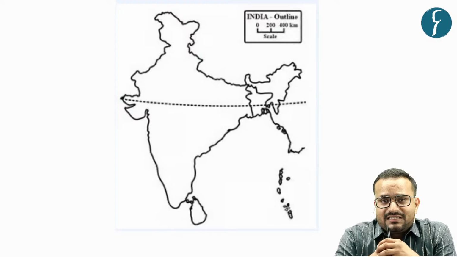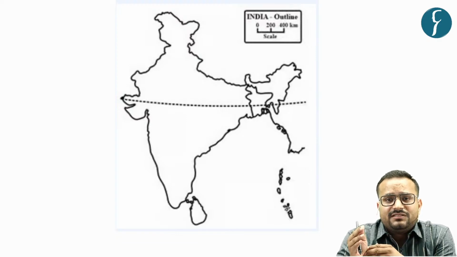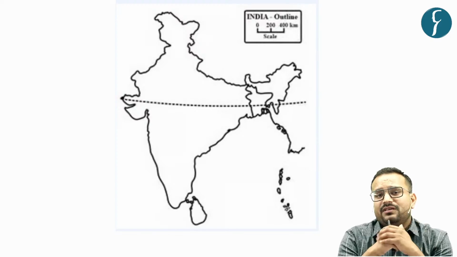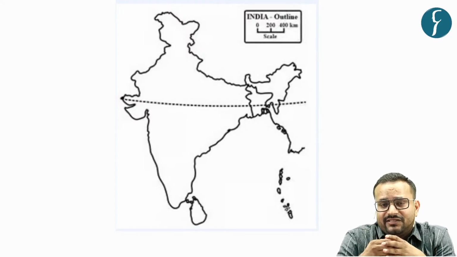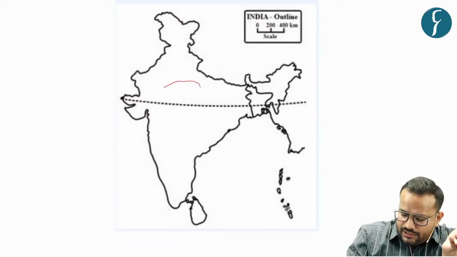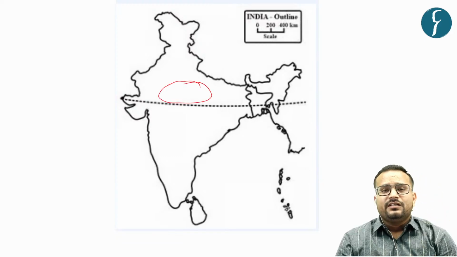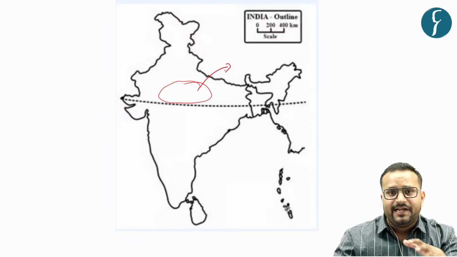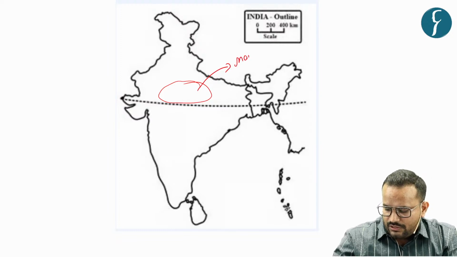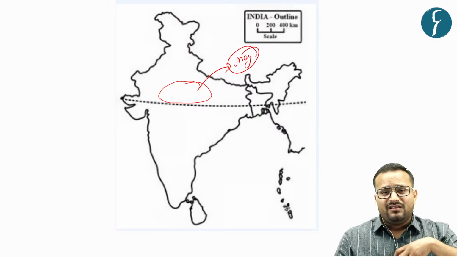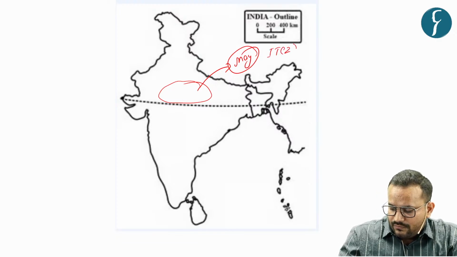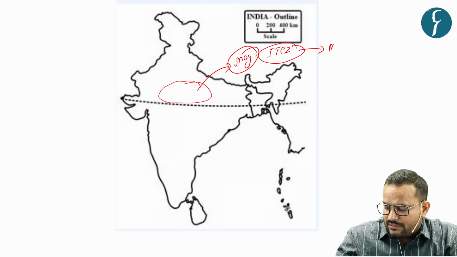So in this context, let us start with the discussion. Now what happens is that with the onset of the summer season, say around April, there is a gradual heating of Indian land taking place, especially northern India, this portion. With gradual heating, towards the end of May, a kind of intertropical convergence zone, which is called in this context the monsoon trough,